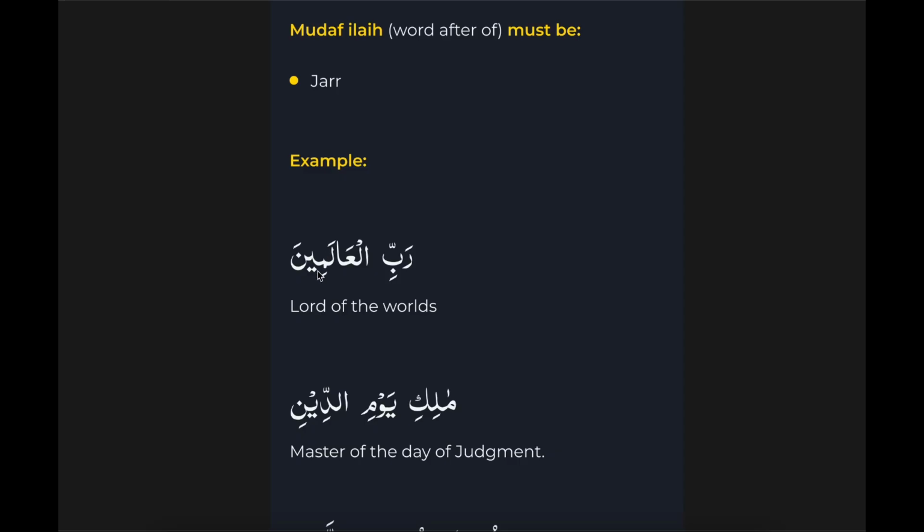We will go with benefit of the doubt, because if we take it as a jar, this whole thing fills the condition of mudaf ilay. In other words, it fills the condition of idafa. So we will go with benefit of doubt, and we will say this word alamina is indeed jar. So what is the translation of this? Rab of, the extra "of" comes here. Rab of al-amina, the worlds. Rab of the worlds.